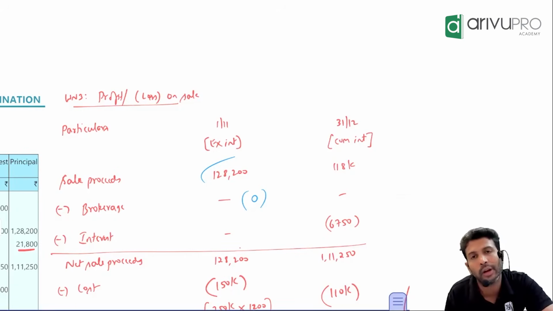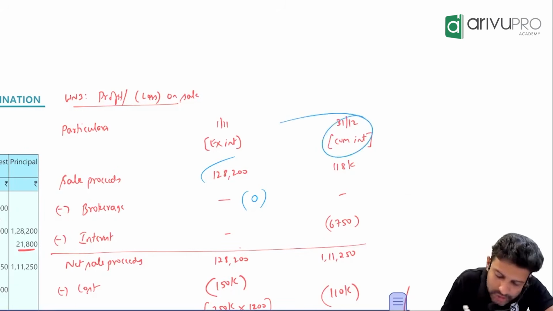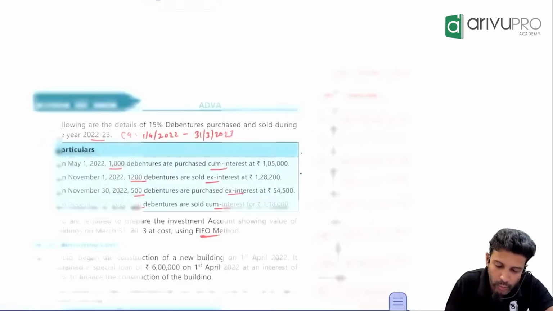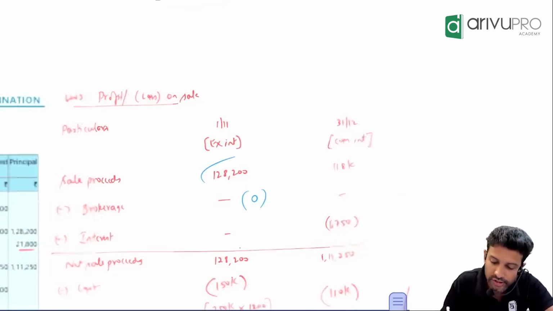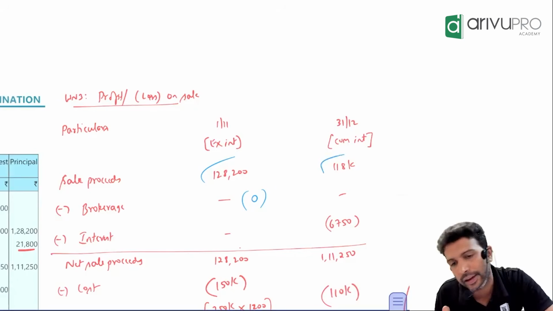That's it, or one more transaction. On 31st December, what kind of a sale did you make? Cum interest sale. Go back to the question. On 31st December, when you sold 900 debentures, how much money did you recover? 1,18,000. So your sale proceeds is 1,18,000.